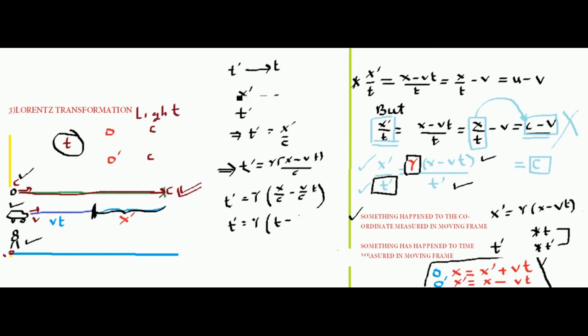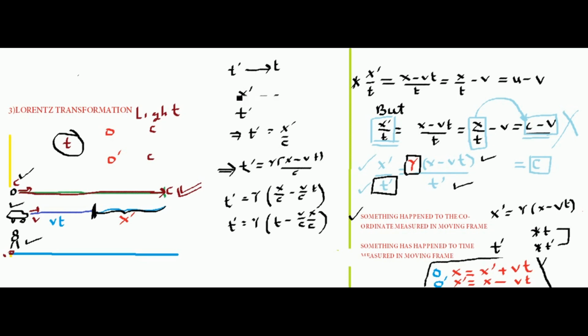Agreed? So keep v by c as it is. Can you tell me what is t? t is nothing but the time that has elapsed in the stationary frame, so this can be written as x by c. Why have I written x by c?